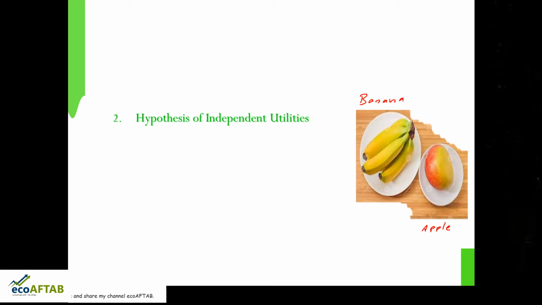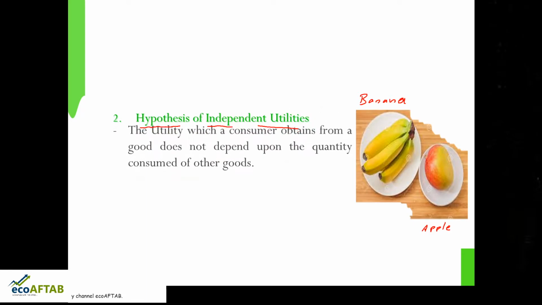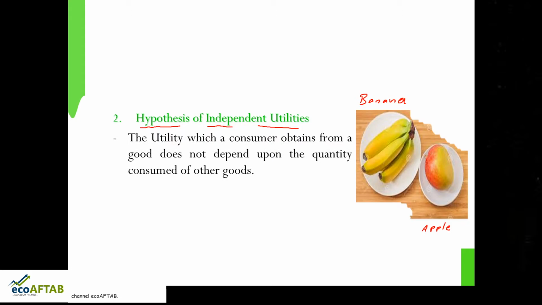We know that we go on consuming different units of banana and different units of apple. The hypothesis of independent utility says that the utility which a consumer obtains from a good does not depend upon the quantity consumed of other goods.